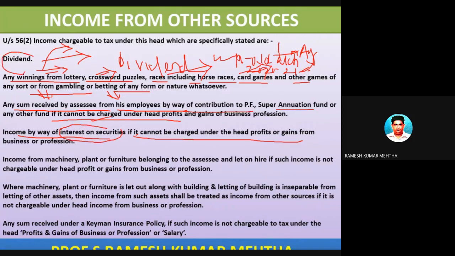So dividend income, winnings, and interest on securities are some of the items of income from other sources. Income from machinery, plant or furniture belonging to the assessee and let on hire, if such income is not chargeable under the head profits and gains from business or profession. For example, he has a machinery which he has let out on hire. That kind of income is income from other sources. So these are some of the elements of income from other sources.